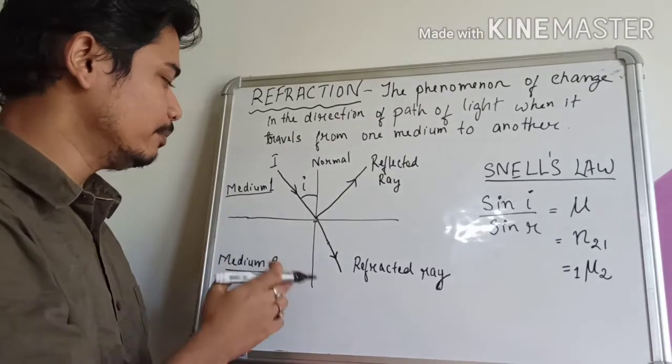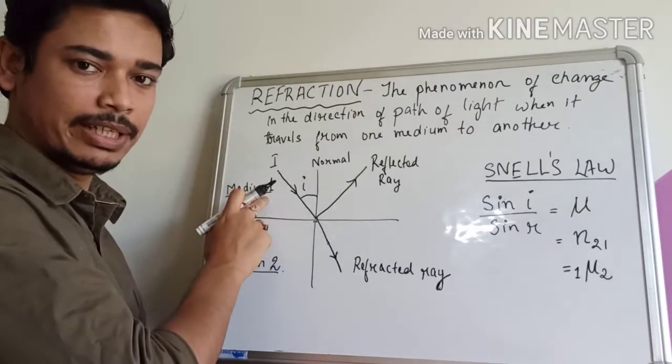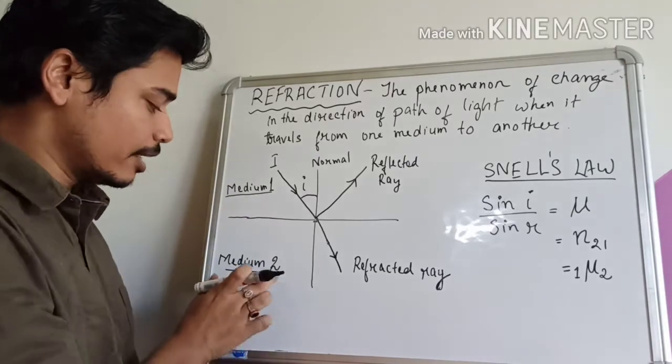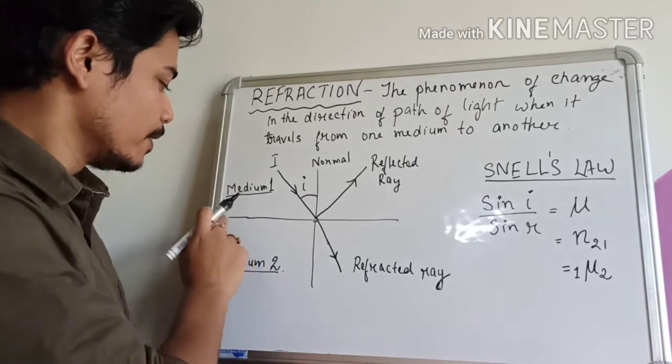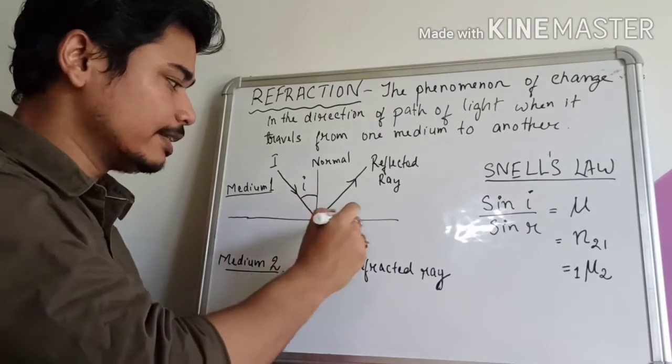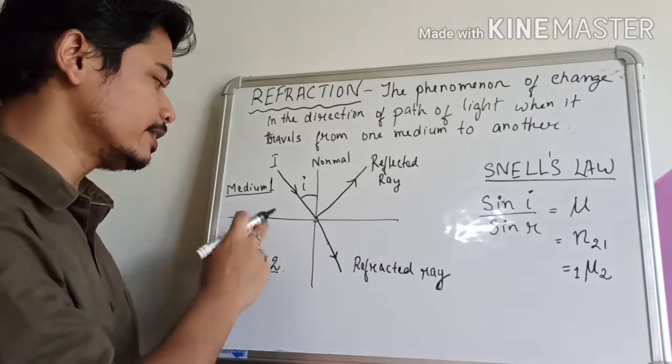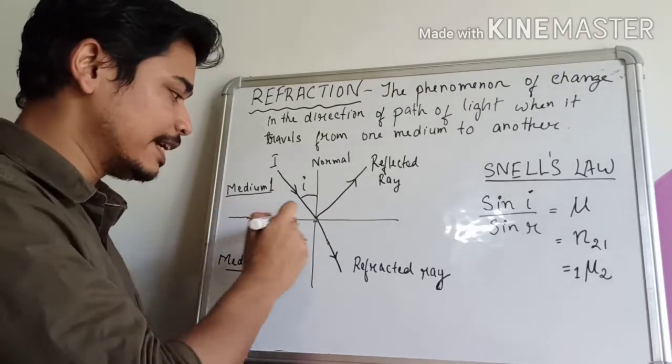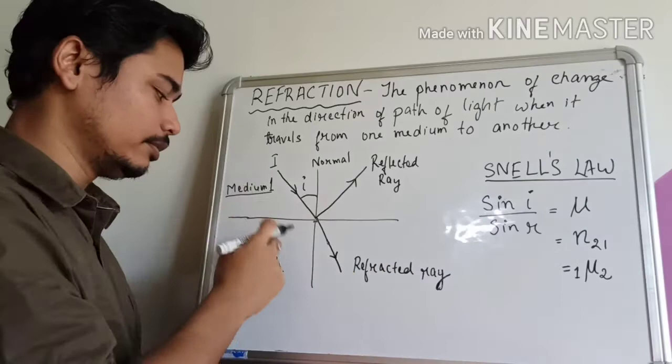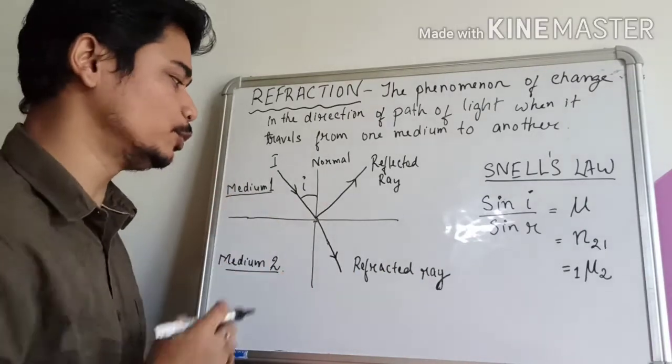In this ray diagram, this is medium 1. We have considered a medium here to be 1, and another medium here, 2. Okay. This is the interface. This line is the interface between the two media, that is medium 1 and medium 2. This line separates the two media.